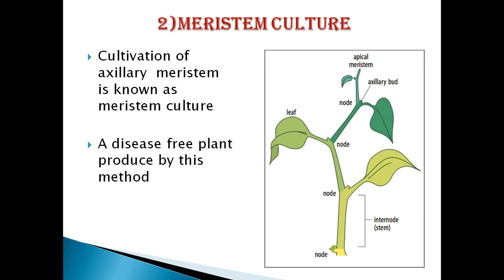There are many reasons for that. First, the meristem has a high content of auxin, so it will inhibit the multiplication of viruses. Second, inside the meristem there is no development of vascular tissues like xylem and phloem.